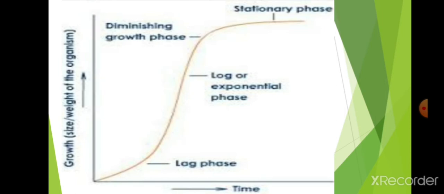See, first it undergoes the lag phase. Lag phase means where growth is lagged. And then the log phase, where it will grow exponentially without any stop, and then it undergoes the diminishing growth phase, where there is a decrease in growth, and then the stationary phase, which is the steady state. Okay, this is about the grand period of growth.